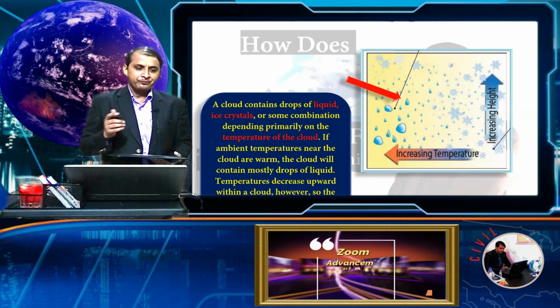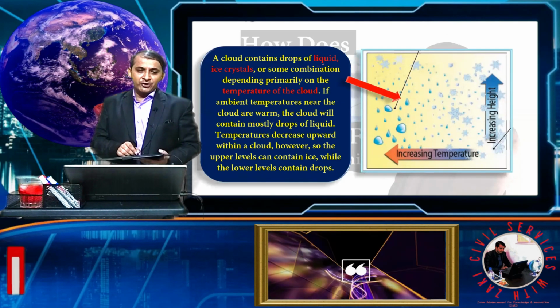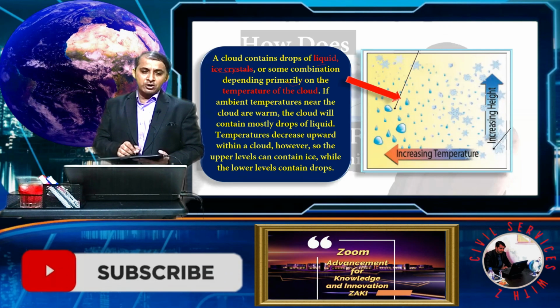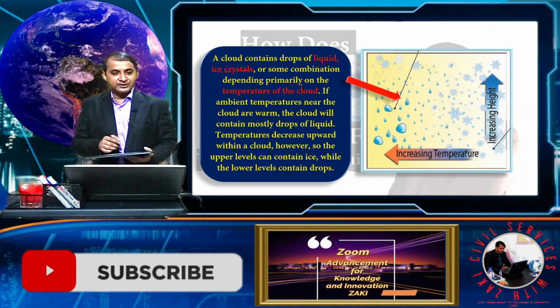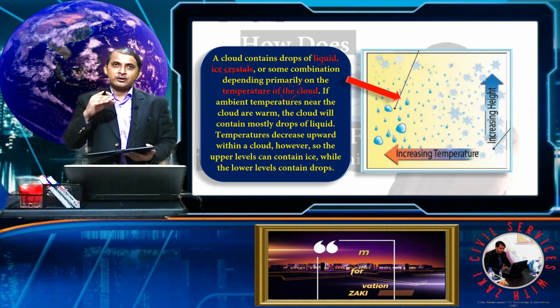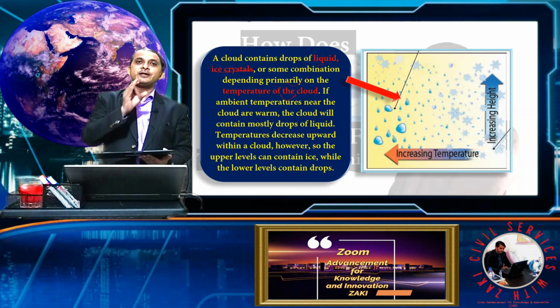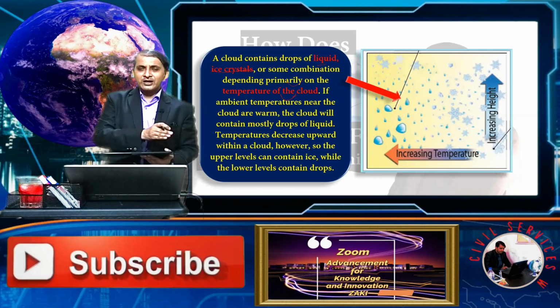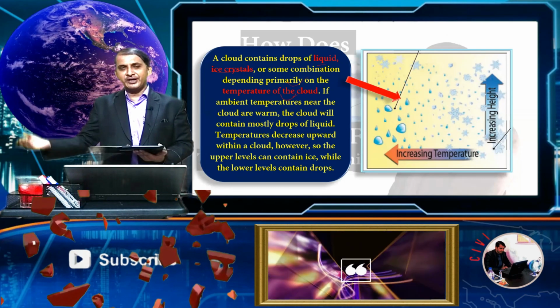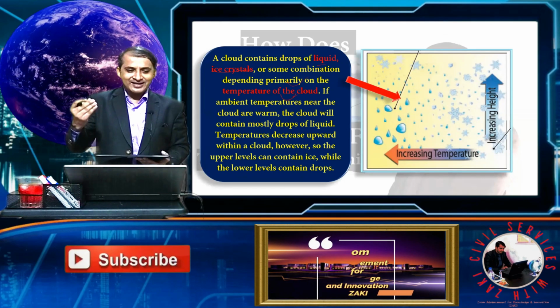A cloud contains liquid droplets, ice crystals, or some combination, depending primarily on the temperature of the cloud. If the temperature is warm, there will be water droplets; if the temperature is very cold, below zero, then it forms ice crystals.